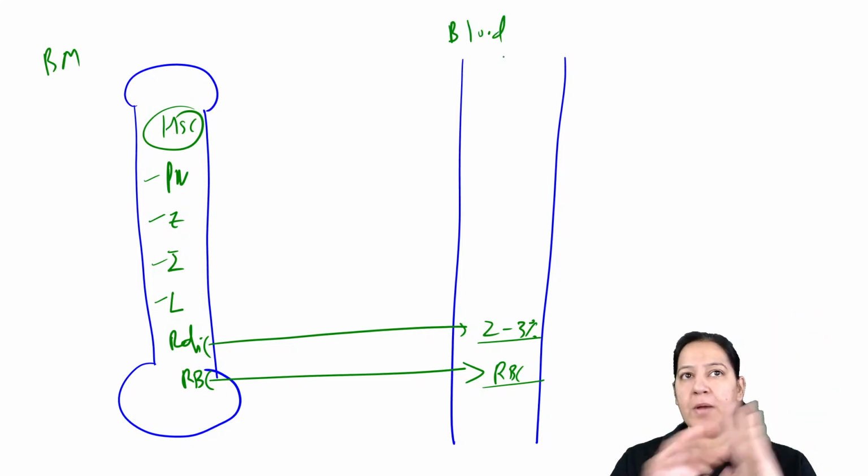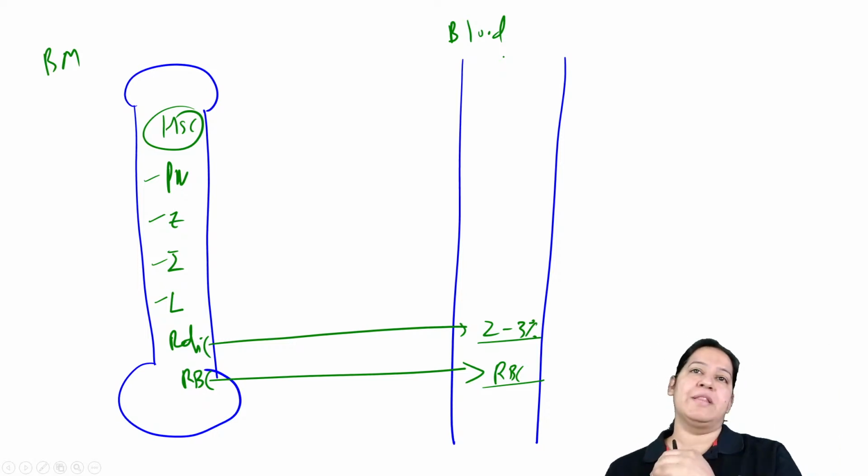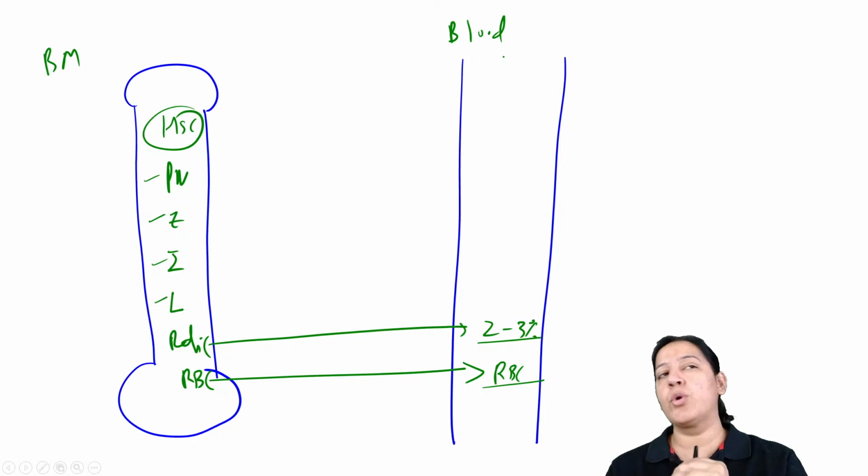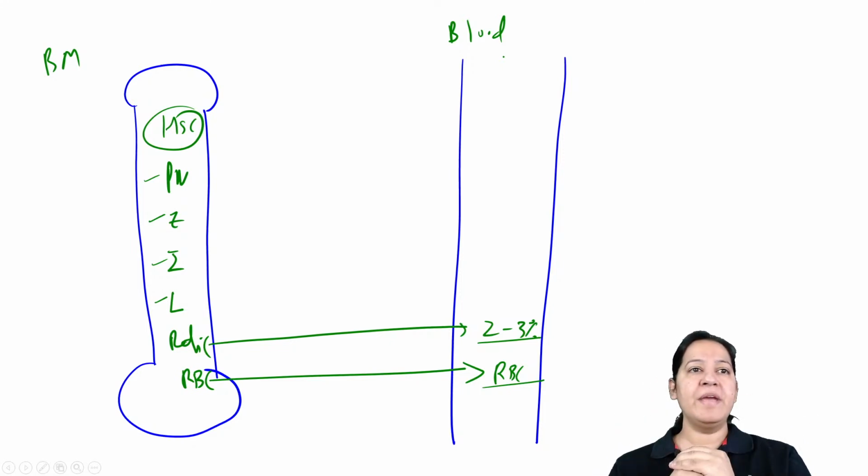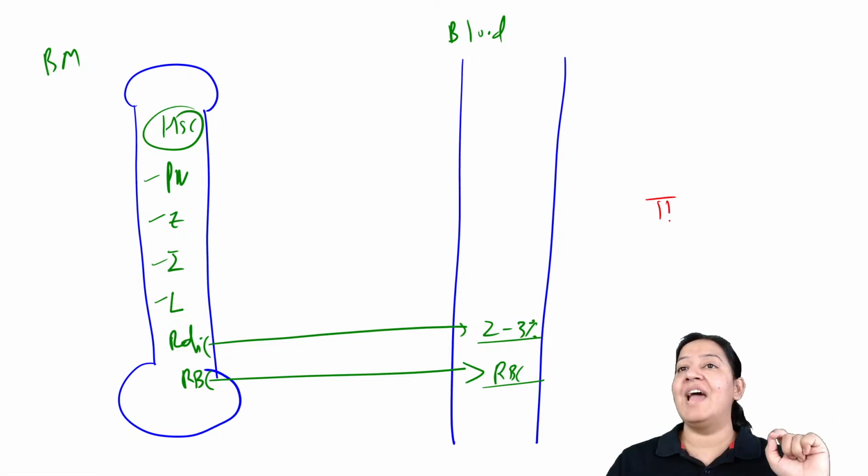I do not have. Normal person don't have. Precursors don't come in the blood. The final mature product come in the blood. That is a thing we all know. I guess we all know, right? Now, what is the problem here in thalassemia? Thalassemia mein basic problem kya hai? What is the problem?